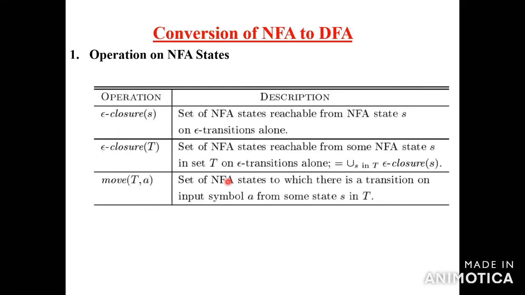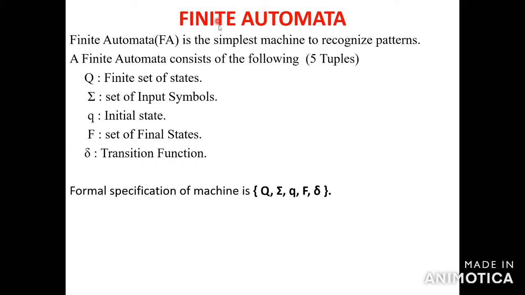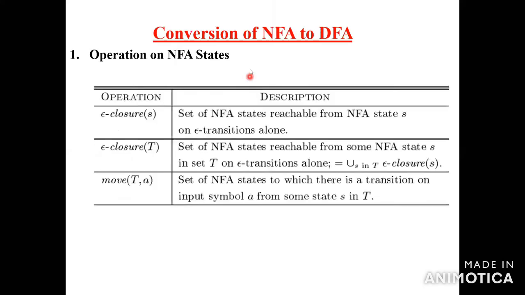So this is the first thing, the conversion of NFA to DFA. First, you have operations on NFA states. Operation on states, so what are the operations? The first is epsilon closure of S. So what is epsilon closure of S?